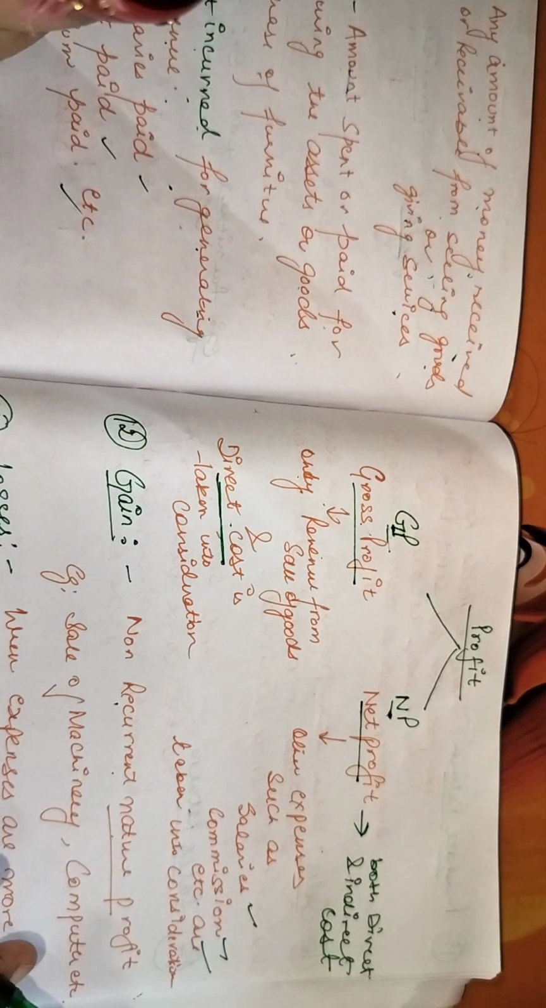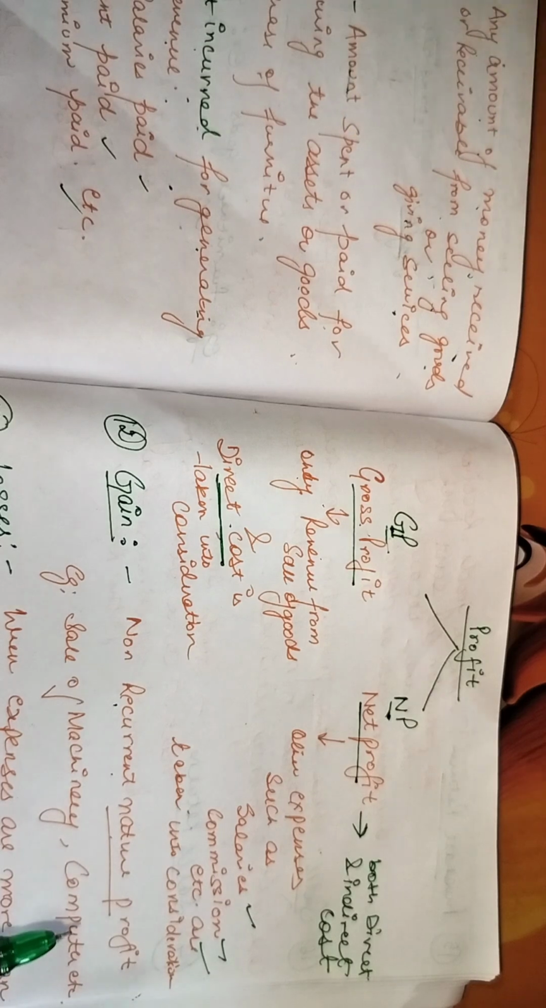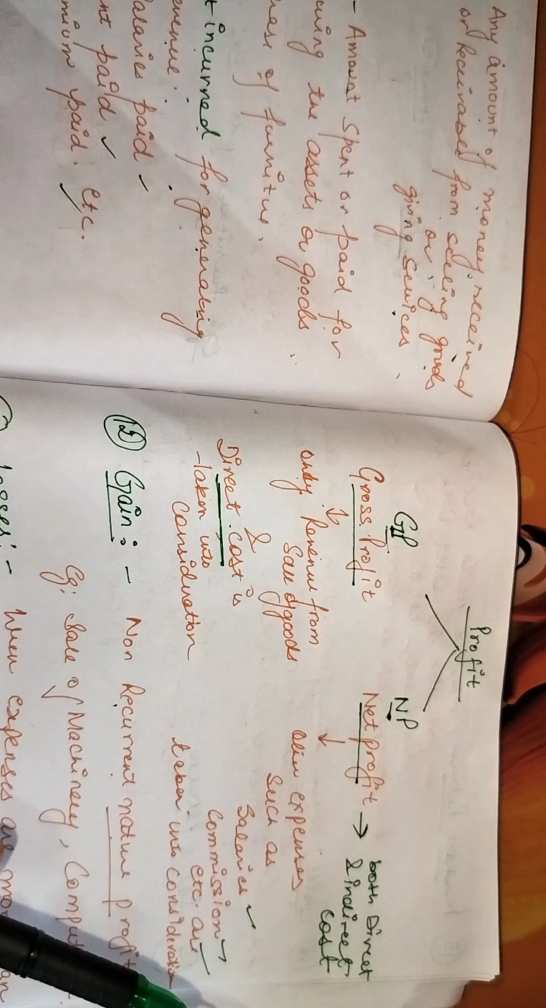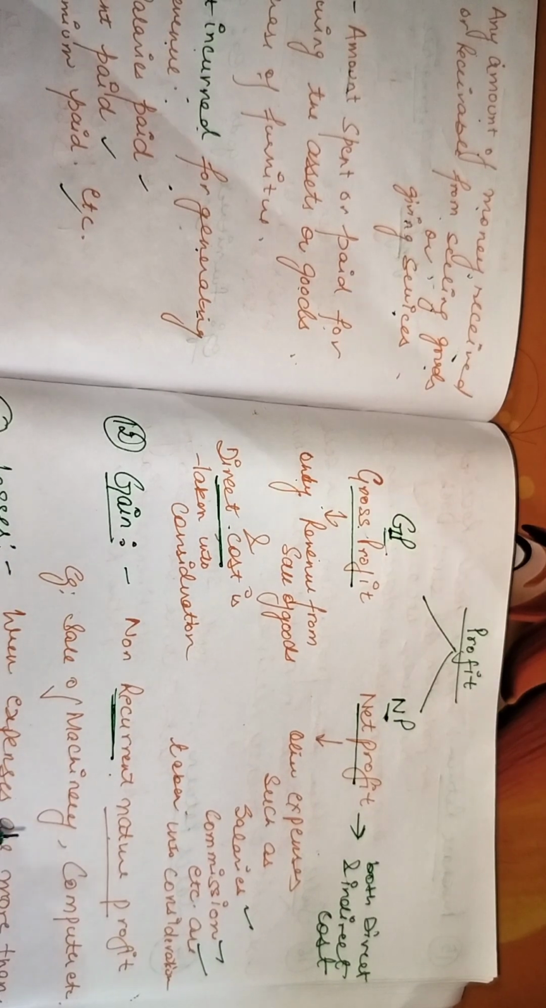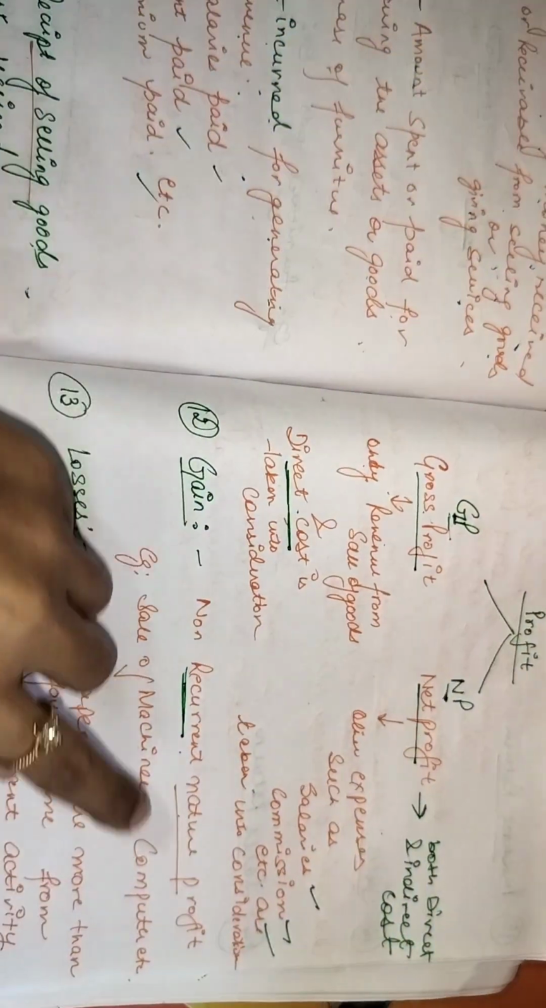What is basically non-recurrent nature? This machinery will not be sold again and again in the market. It will be sold in the market once in a while. Once in a while means it is of non-recurrent nature. So any profit you are making by selling the machinery into the market will be considered as non-recurrent nature gain. For example, here, sale of machinery, computer.